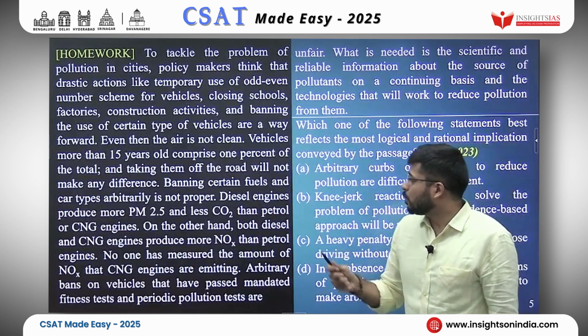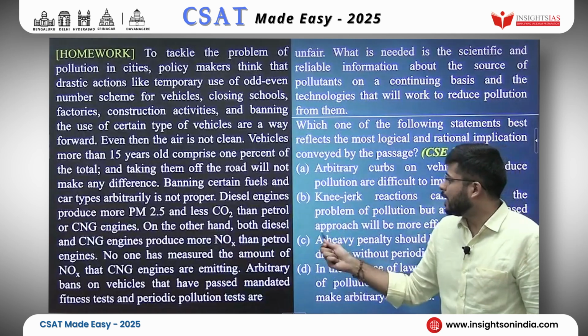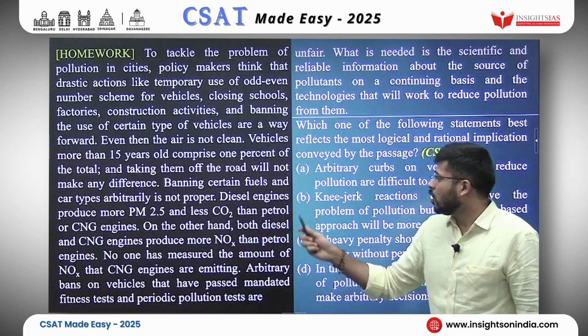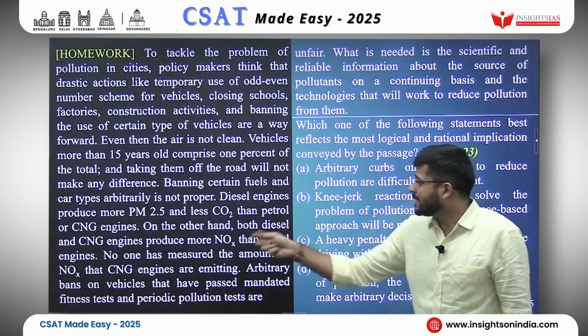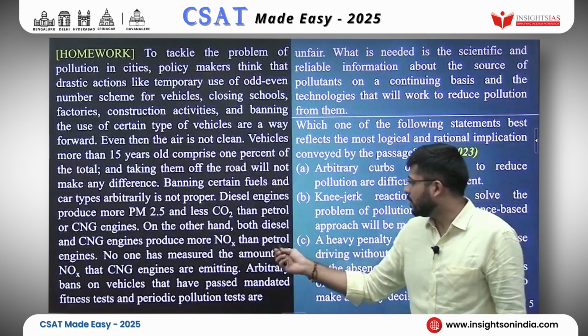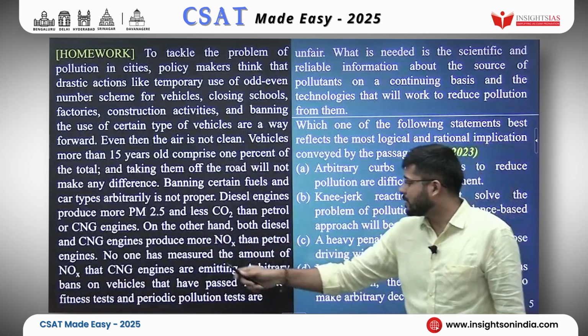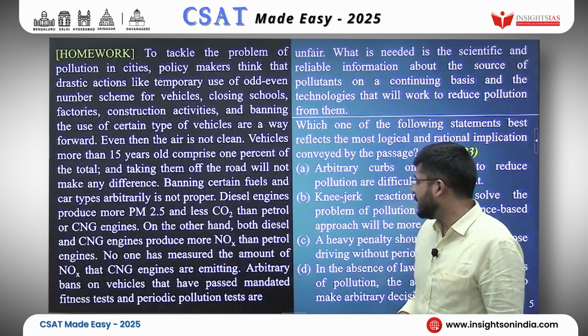Diesel engines produce more PM 2.5 and less CO2 than petrol or CNG engines. On the other hand, both diesel and CNG engines produce more NOx than petrol engines. No one has measured the amount of NOx that CNG engines are emitting.